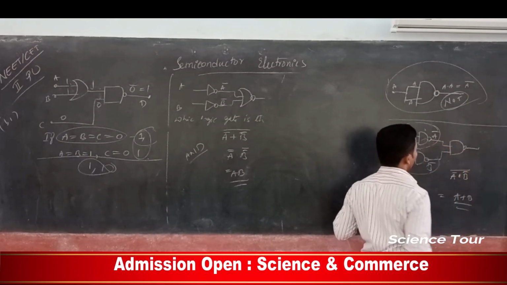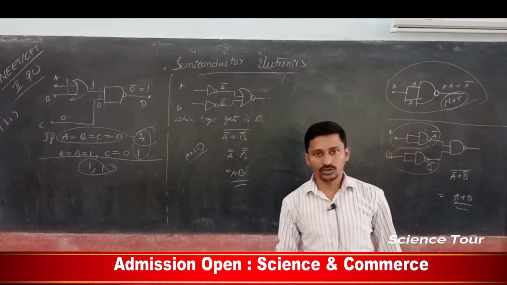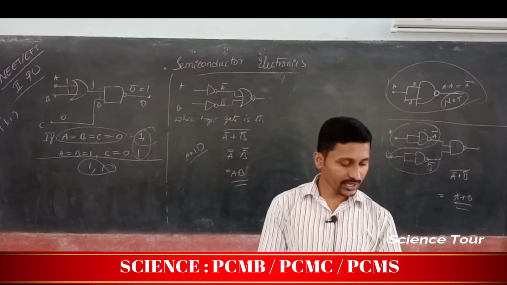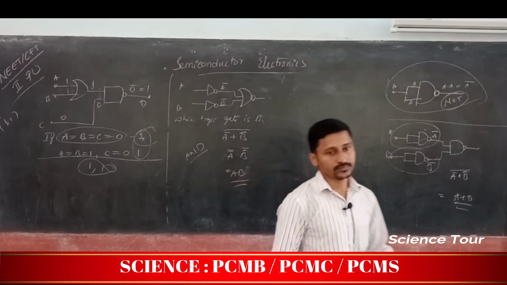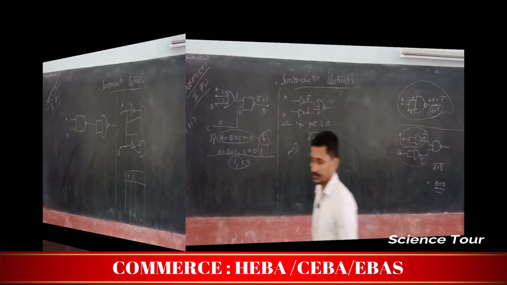The resultant gate will be an OR gate. Using 3 NAND gates, I can prepare an OR gate. Now I will give you 2 to 3 examples so that we can solve them, and after that we are going to solve them when questions come.